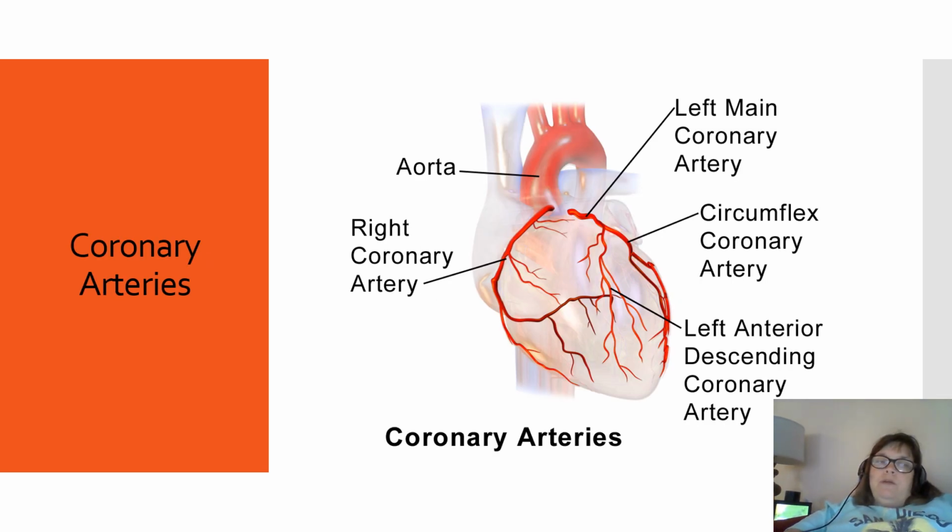Coronary arteries. I talked about this in the previous one. Understand the main coronary circulation. The right coronary artery, you see it divides up here, and you see where it's feeding. The left coronary artery divides into the circumflex and the left anterior descending, and the aorta is what feeds the rest of the body.